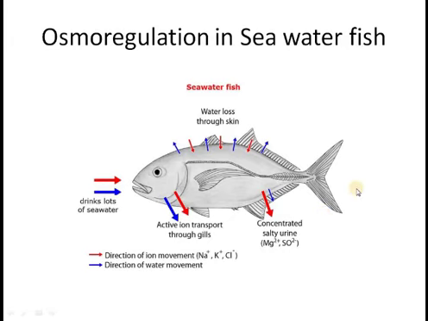This is the diagram which will help you understand this. This is the fish which is residing in seawater. So when the fish would take in seawater, it would contain less water and more salts. So what this fish would do, it will actively transport ions out of the body, plus it will reabsorb a lot of water from the kidneys. So when kidneys reabsorb a lot of water, they will let go of excess salt. The concentration of urine would be high. I hope you know this phenomenon by going through your chapter of homeostasis.